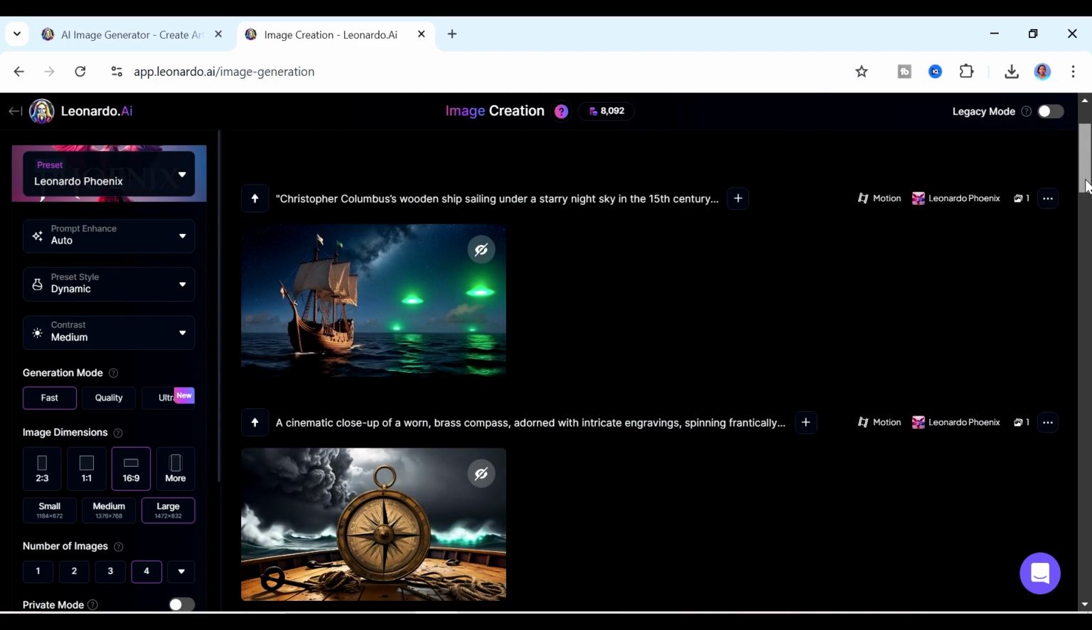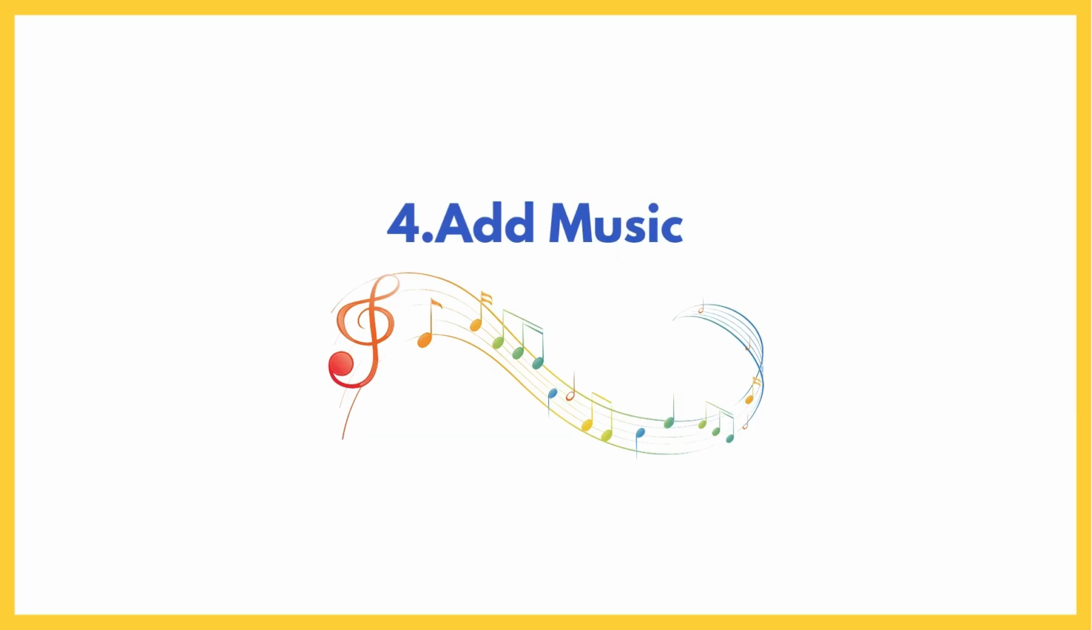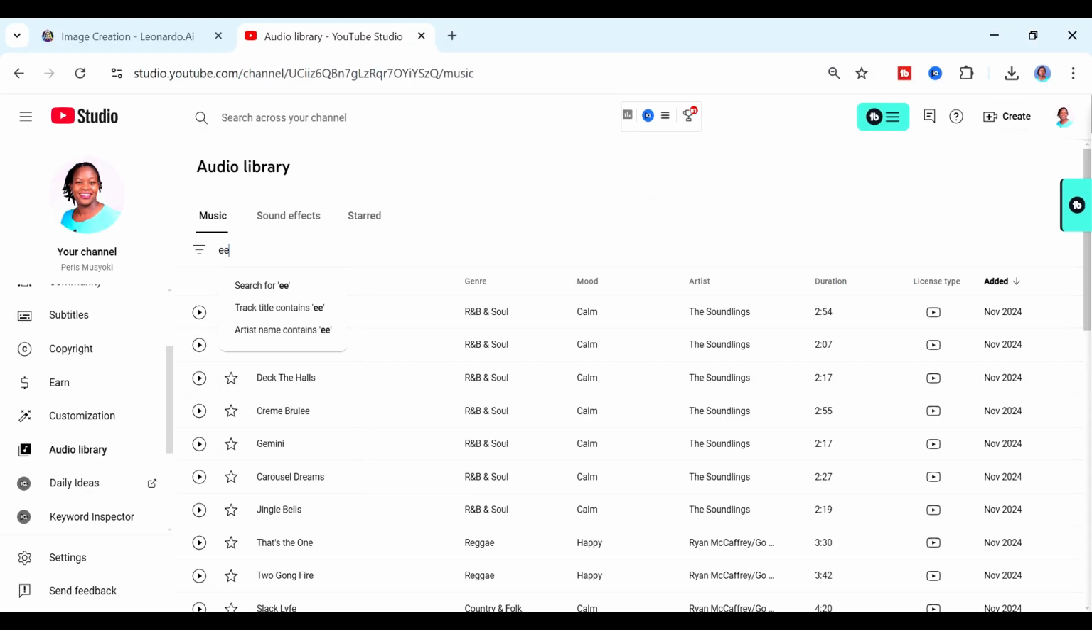Now we're going to go to the next step, and that is for us to choose some music that we want to use in our video. For that, I'm going to be using the YouTube audio library. Yeah, so this is a really good place to start. But as you advance, you can decide to use some of the paid platforms like Epidemic Sound to get some really cool music to use for your videos.